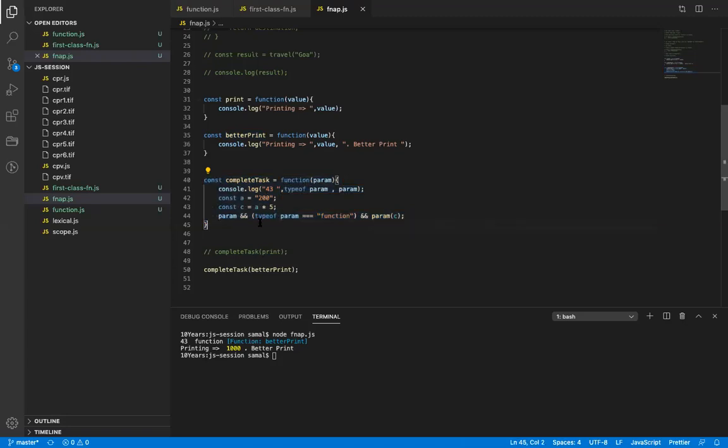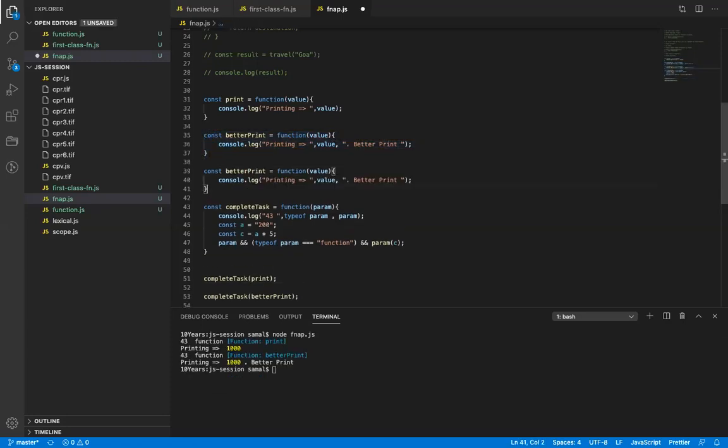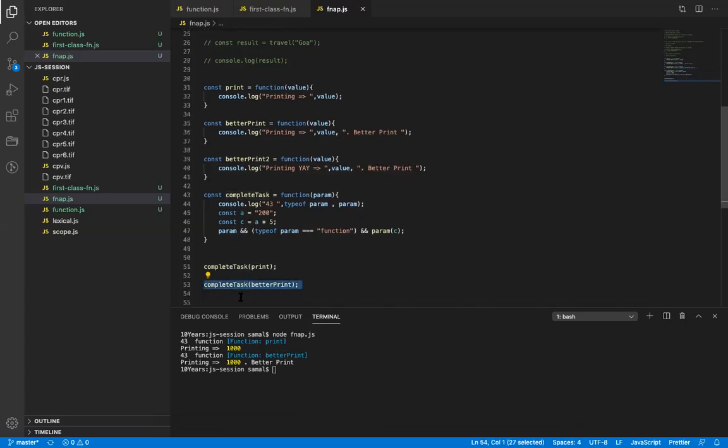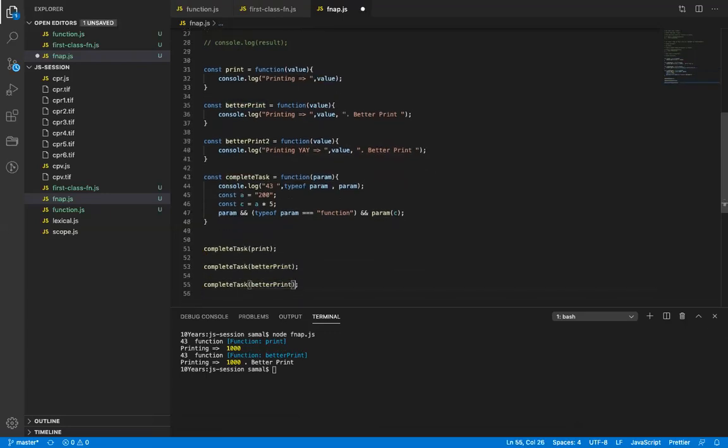Here it will just check whether this is a function or not. If it is a function, it will call the function. With this, if I'm calling this, it will run both functions. I can keep on adding more. I'll add another one, and copy print 2.